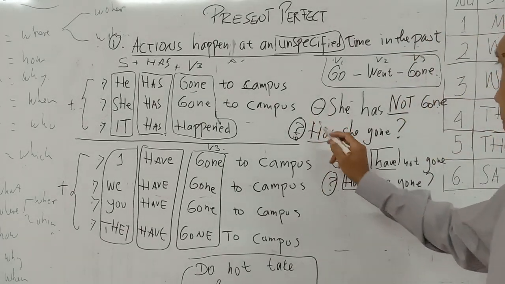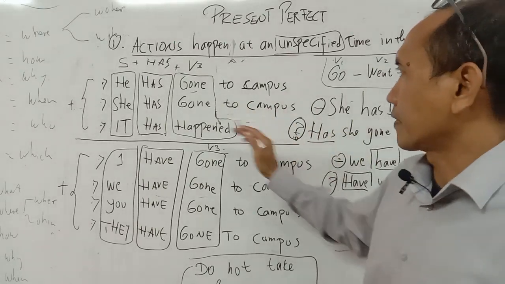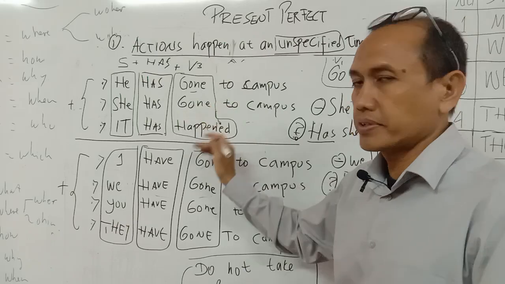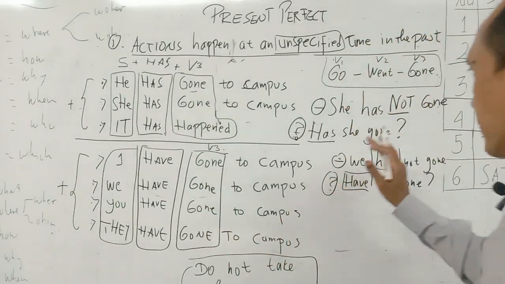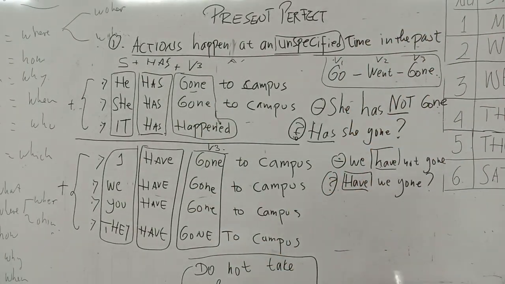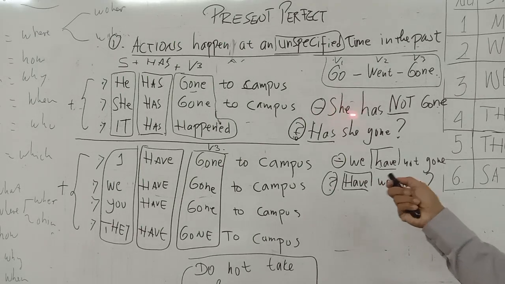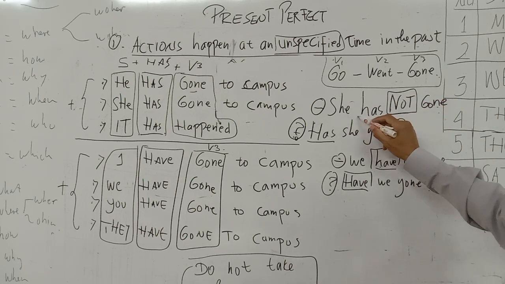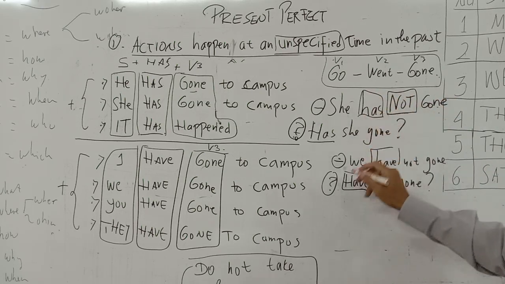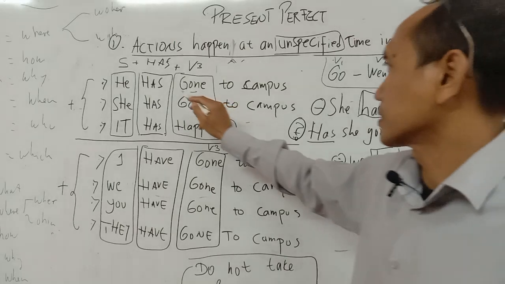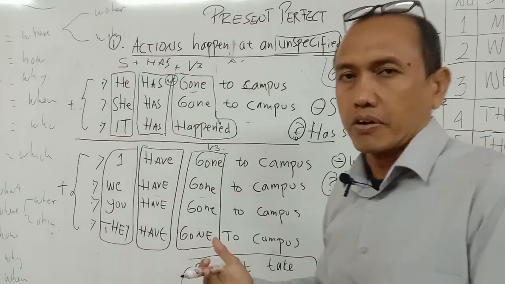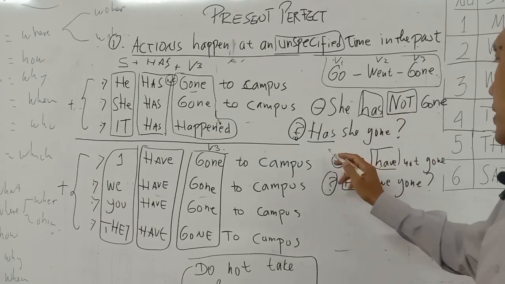Okay, and for negative, the examples I give you here are the positive sentences, and negative is like this. She has not gone. We just write not here after the auxiliary has. Okay, she has not. He has not gone. Put not here.